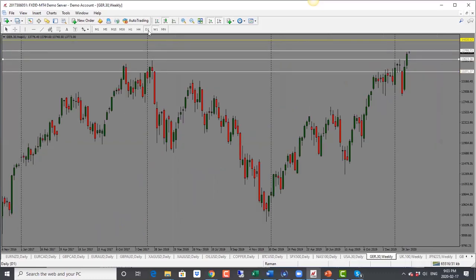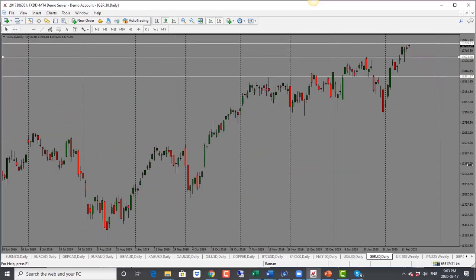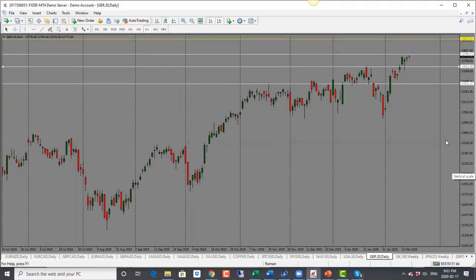DAX here, this one is holding up. It's been trying to make its way higher. It is into resistance. So with this one, bias is neutral, but if it goes through 13,800, this one could go higher into 14,000. So at this point, neutral bias. But if it stays below 13,800, I will look for a move back towards 13,600. So bias is neutral for DAX.